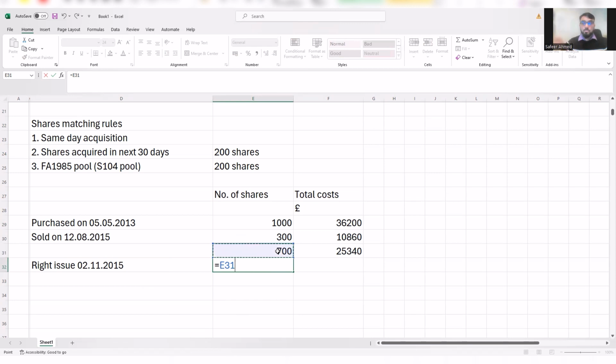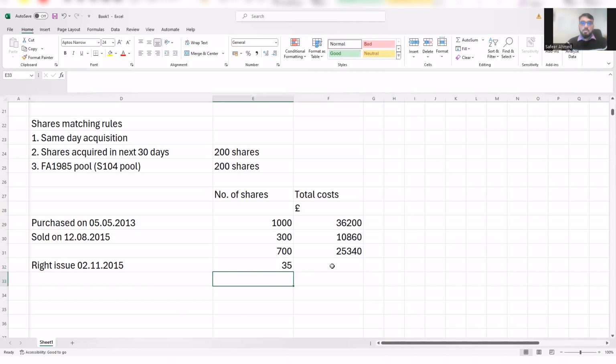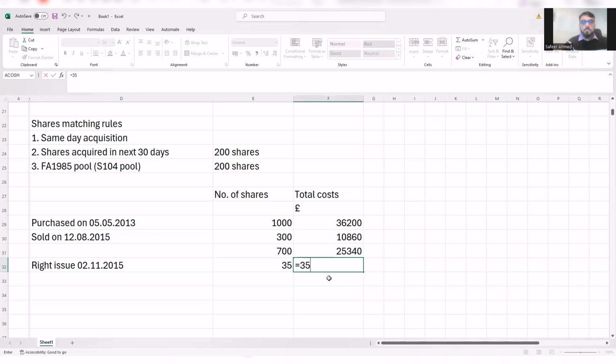For every 20, one new rights share. If you times something by 1, it gives you the same value, so we can directly divide by 20. So we can see that there were 35 rights shares issued on that day. And what was the cost of those? Remember, they've given you 35 per share as well. So the rights price was 35.